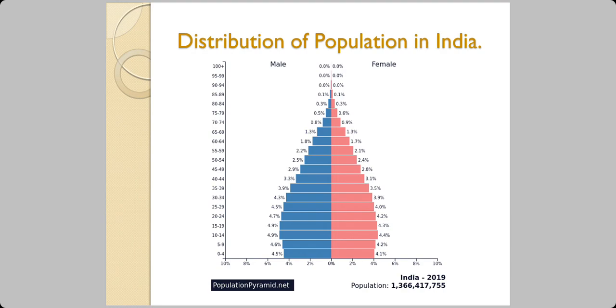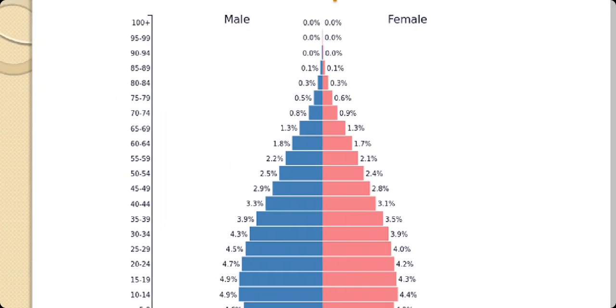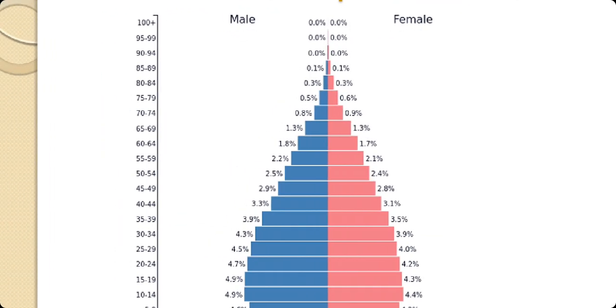Now, when we look at the distribution of population according to the sex, then we can see that this chart is as per the age also, and the red colored bars are for the females and given in percentage of the total population, and the left side blue colored bars are for the males.